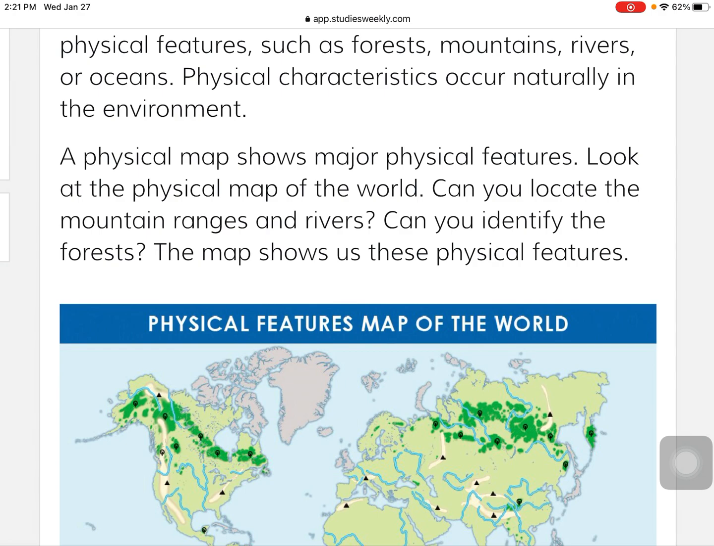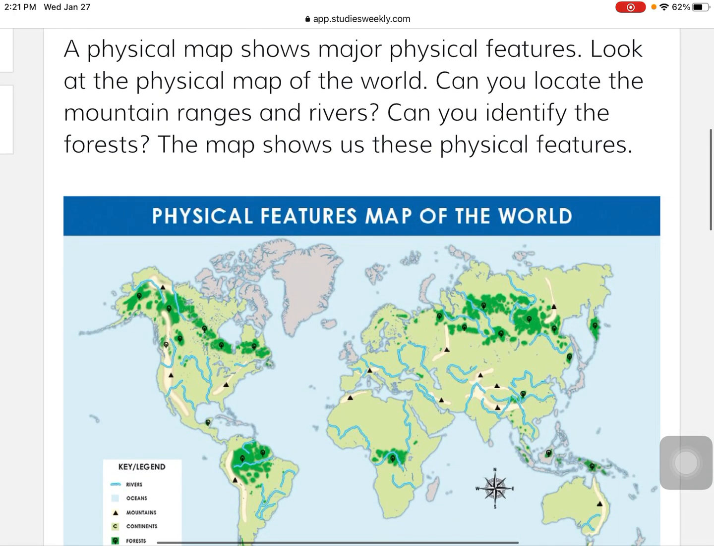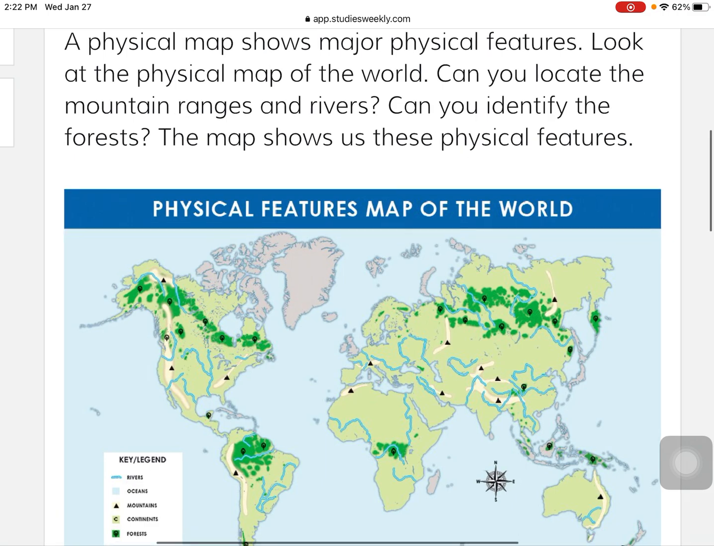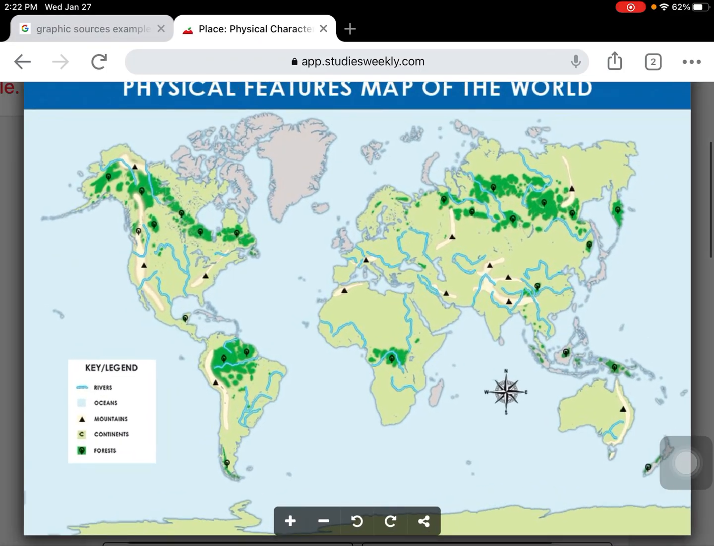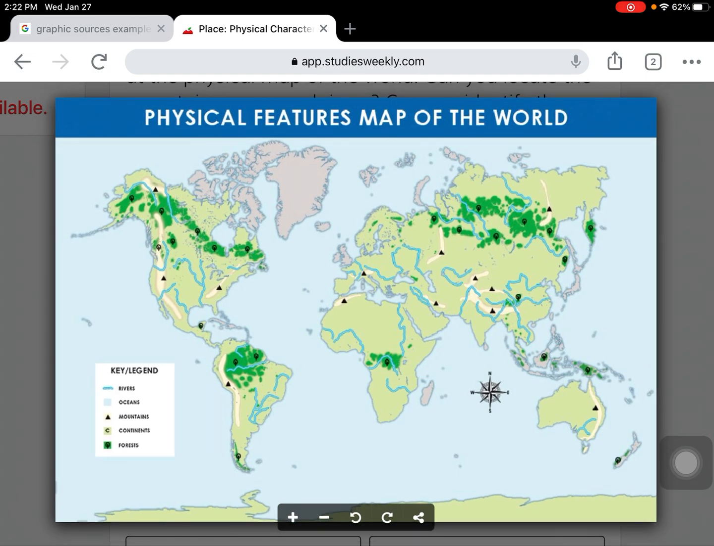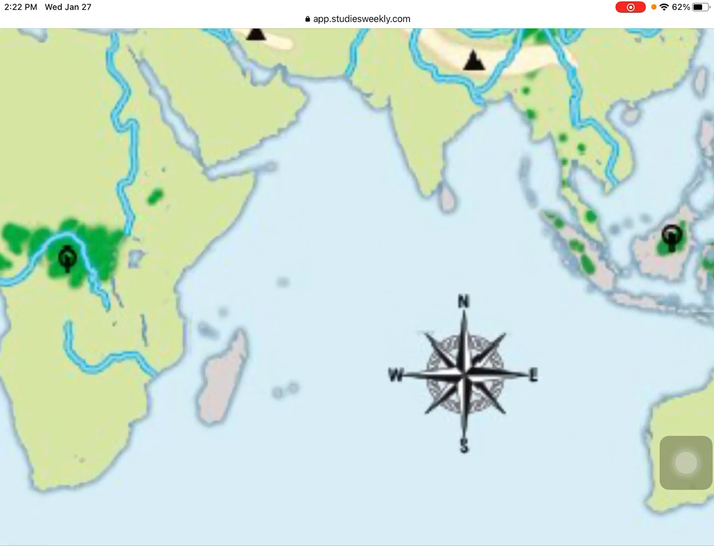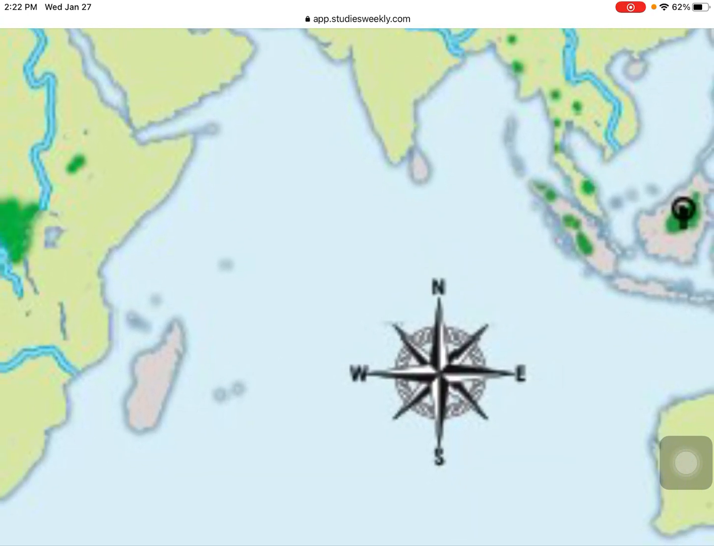A physical map shows major physical features. Look at the map. Look at the physical map of the world. Can you locate mountain ranges and rivers? Can you identify the forests? The map shows us all these physical features. So this map here is a physical features map of the world. And remember, when we're looking at our map, we have different parts of our map that we want to use to help us read our map. First, look at this symbol right here. Do you remember what it's called?